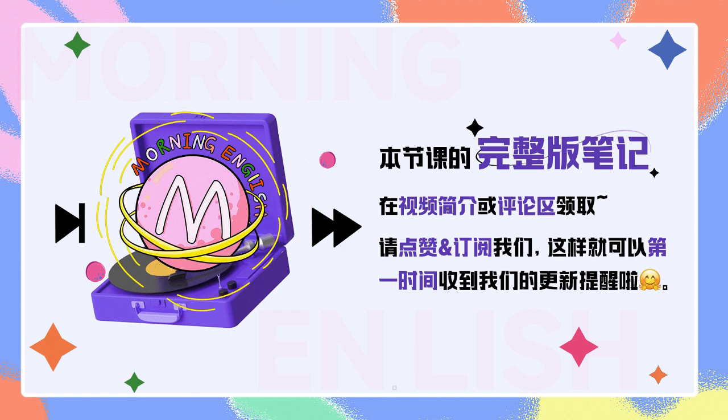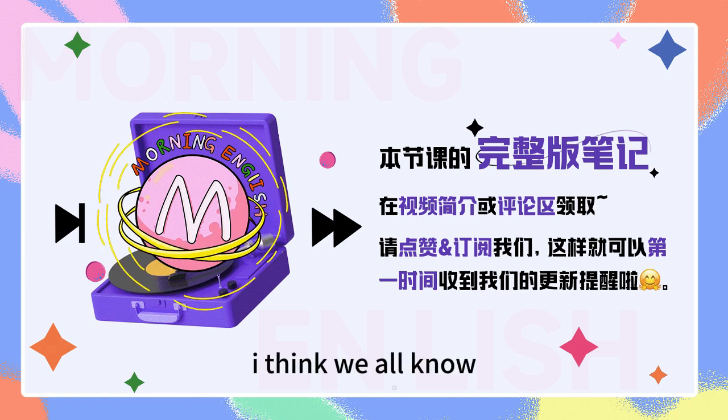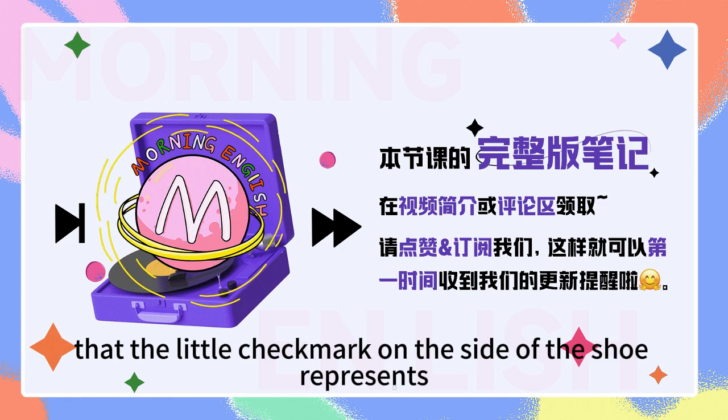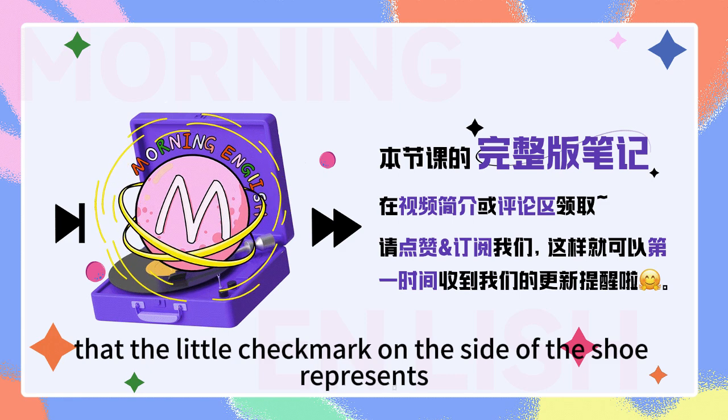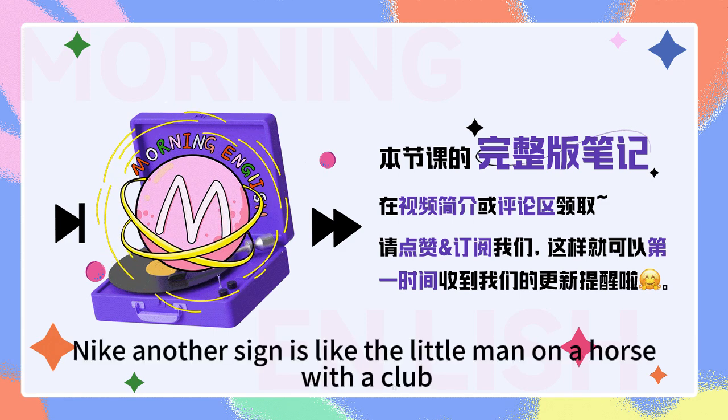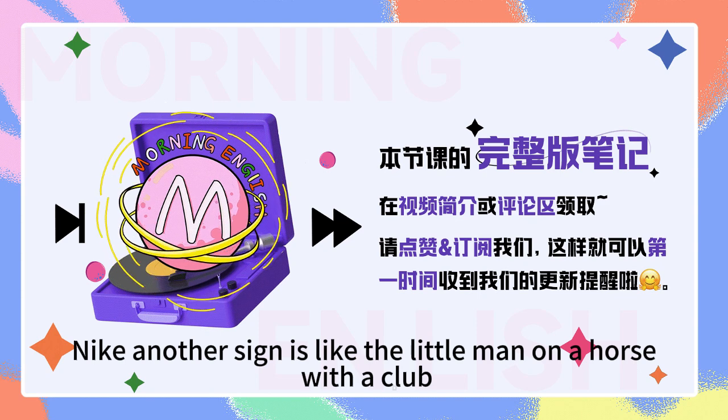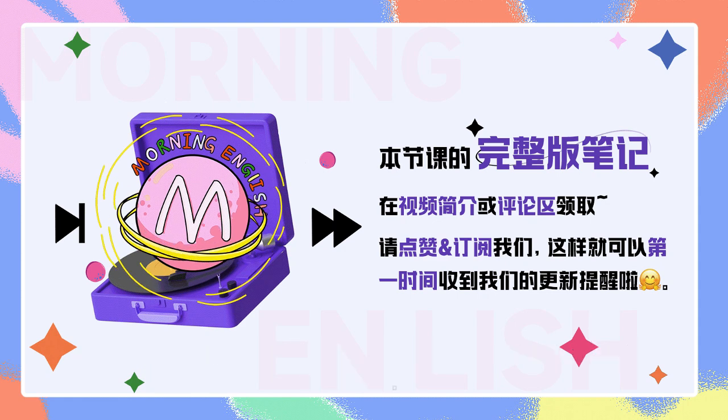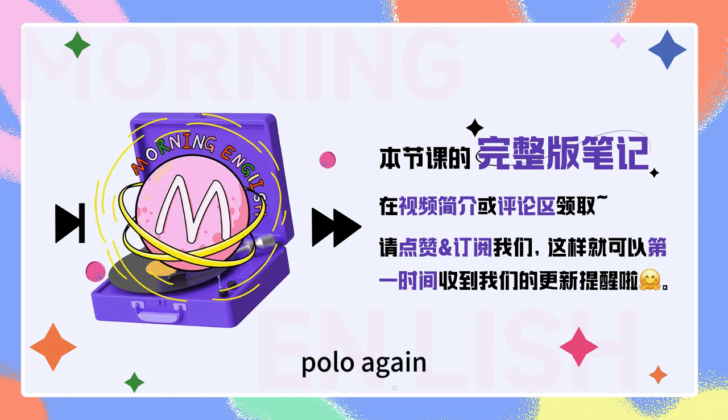Represent. I think we all know that the little check mark on the side of the shoe represents the company Nike. Another sign is like the little man on a horse with a club represents polo.